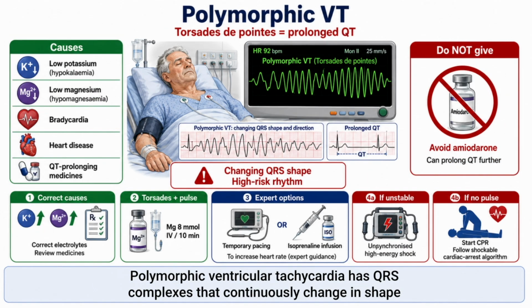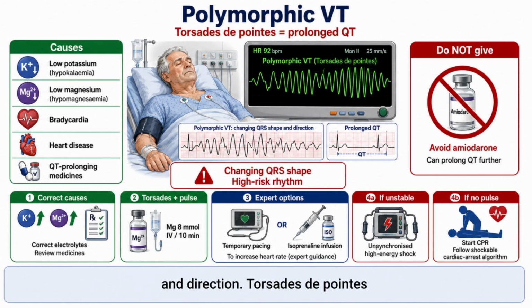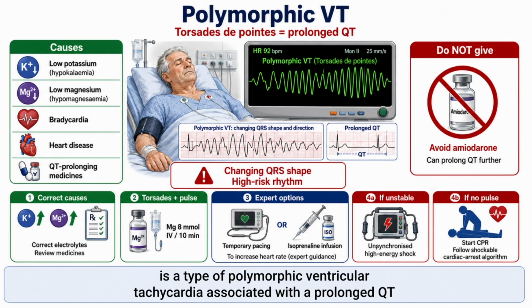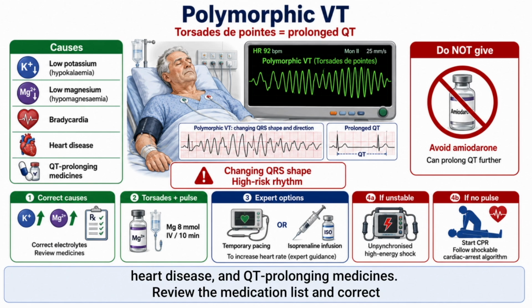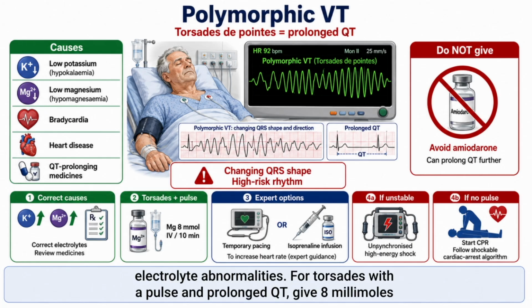Polymorphic ventricular tachycardia has QRS complexes that continuously change in shape and direction. Torsades de pointes is a type of polymorphic ventricular tachycardia associated with a prolonged QT interval. Common causes include low potassium, low magnesium, bradycardia, heart disease, and QT prolonging medicines. Review the medication list and correct electrolyte abnormalities.